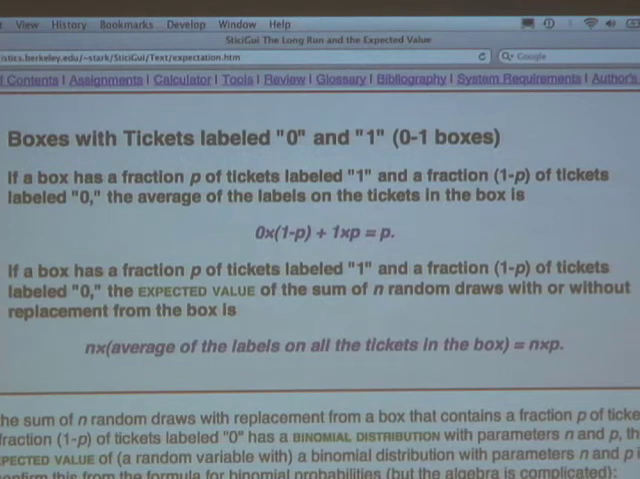That might not be an integer, right? It might not be a possible number of tickets. It's on average what would happen in the long run. Are we all together?